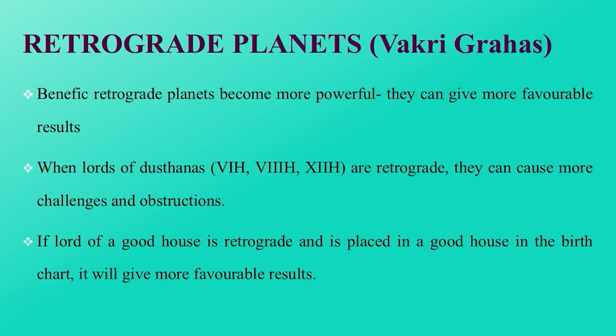We know a benefic planet in the birth chart gives favorable results to the person. Now, if a benefic planet becomes retrograde in the birth chart, it will become stronger. Now it is in a position to give more favorable results. Lords of Dusthanas, that is the Lord of the 6th house, 8th house and 12th house, are associated with troubles and challenges in the birth chart. And if any of them is retrograde in the birth chart, it will gain too much power and that can increase the challenges in the life of the person.